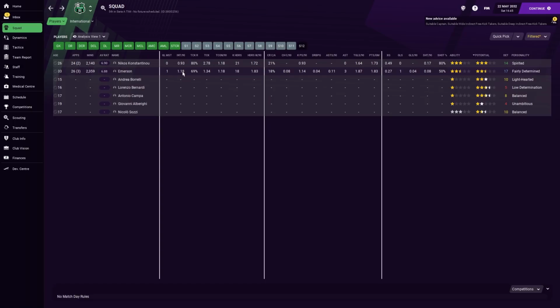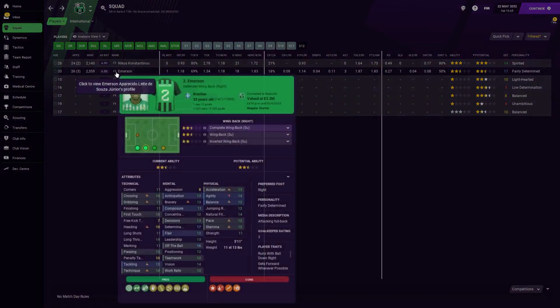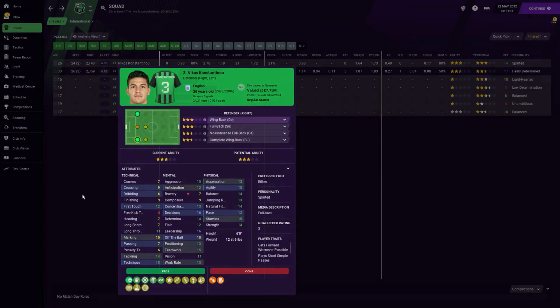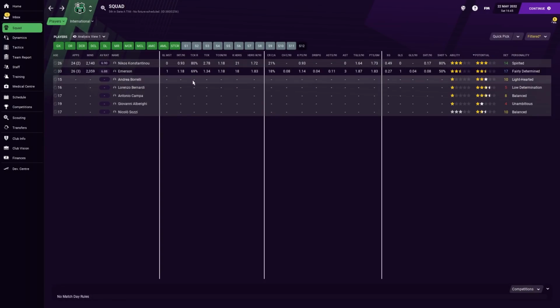So better interceptions firstly than Nicholas. Tackles won ratio is dreadful though. 12 tackling compared to, does Constantine have better tackling? Yeah, 14. That is definitely something that we could look at, and it might be an area that we could struggle in, because one of the things you want out of a defender, particularly a supporting fullback, is his ability to make some tackles. But interestingly, the actual number of goals we concede doesn't seem to change a great deal, even with that.